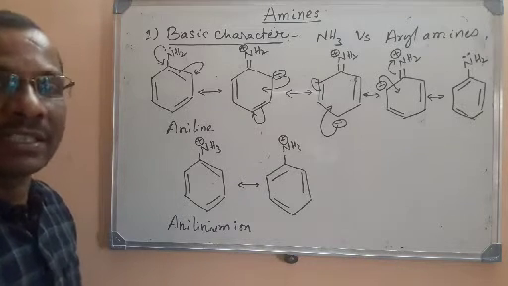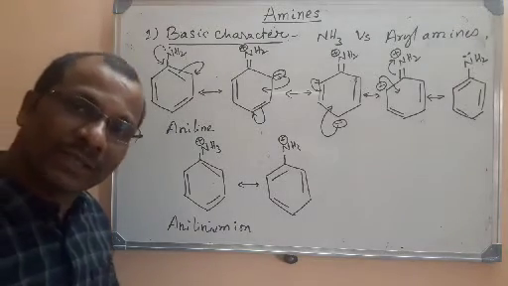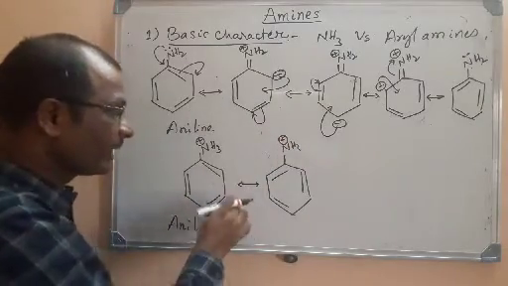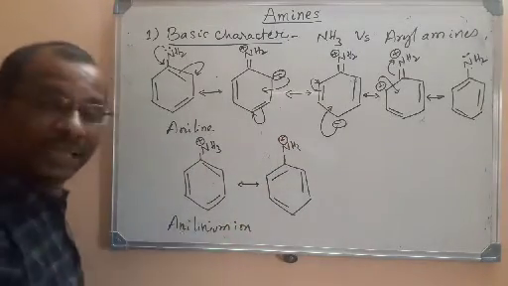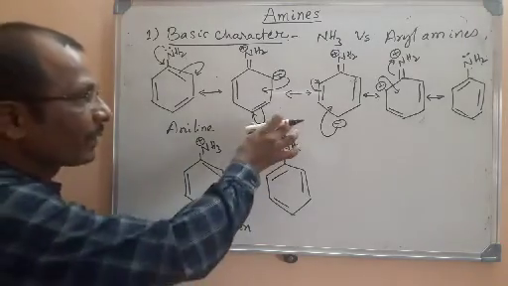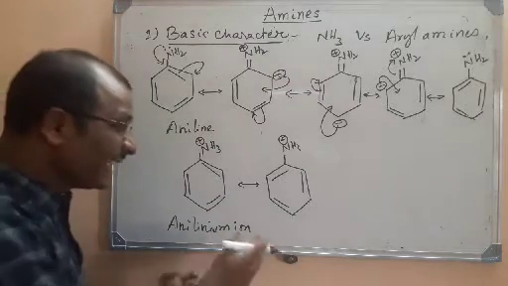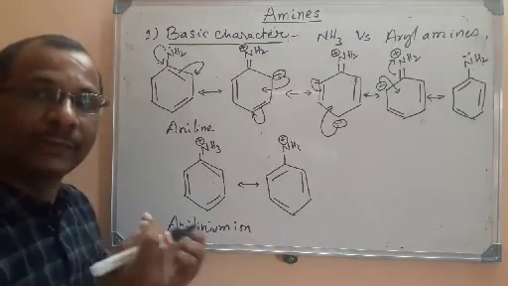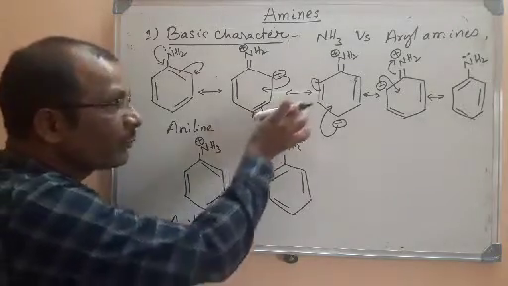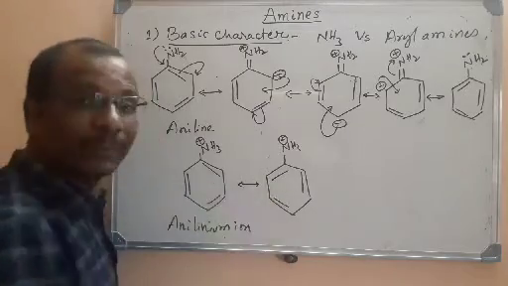You know that the stability is directly proportional to the number of resonance structures. The more the number of resonance structures, the more will be the stability. So aniline has relatively more stability than the anilinium ion, which is obtained by accepting a proton. Aniline has more resonance structures and it is more stable than the anilinium ion, which is formed due to the receiving of a proton. So aniline prefers to be an aniline molecule rather than an anilinium ion.